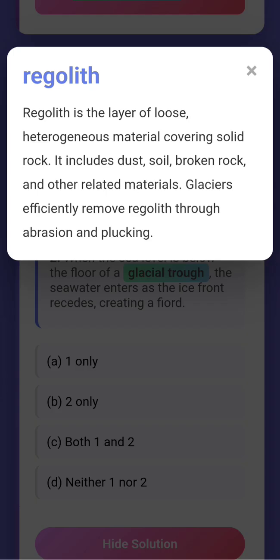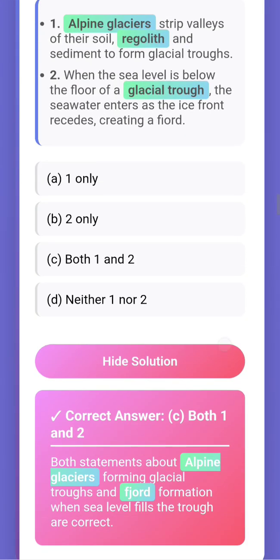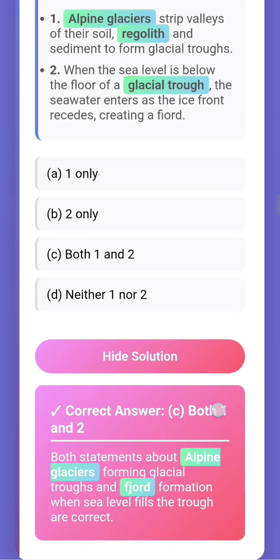It includes dust, soil, broken rock, and other related materials. Glaciers efficiently remove regolith through abrasion and plucking. So many geographical concepts. Glacial trough, I told you already, and the answer is both. Both statements about alpine glaciers forming glacial troughs and fjord formation when sea level fills the trough are correct.